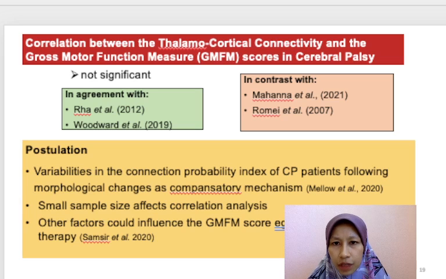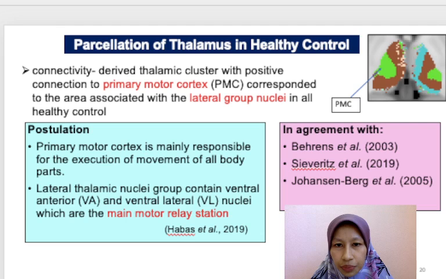For the second objective, there was no correlation between the connectivity and the GMFM score because of the large variabilities in the connection probability index in CP patients, due to the morphological changes as a compensatory mechanism in the brain injury. Our small sample size could also affect correlation analysis, and other factors could also influence the GMFM score, for example, other tracts like corticospinal tracts or exercise therapy.